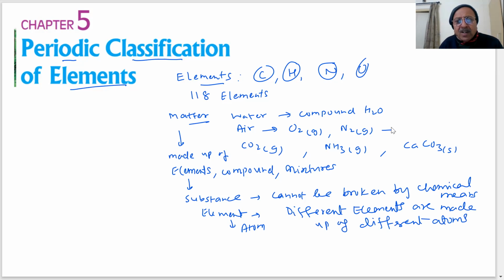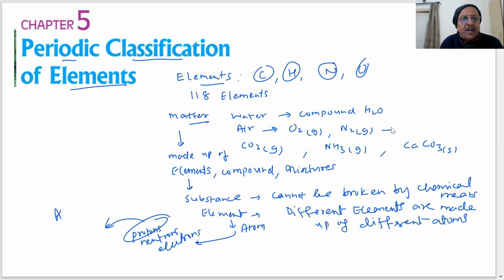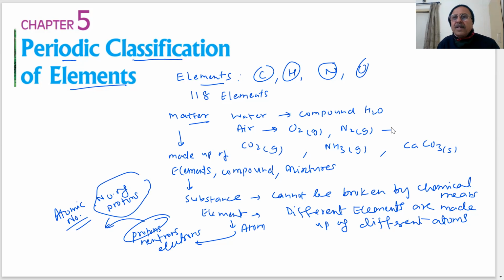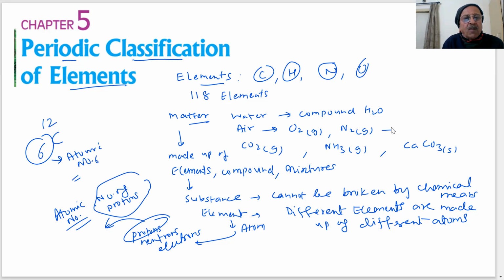And atoms, you have been told what an atom is. An atom is characterized by protons, neutrons, and electrons, the subatomic particles inside the atom. And there is an atomic number which we defined. Every element has an atomic number, which is characterized by the number of protons. If I say carbon, you represent carbon by 6C12, for example. That means the atomic number is 6. The number of protons is how many? 6 protons.